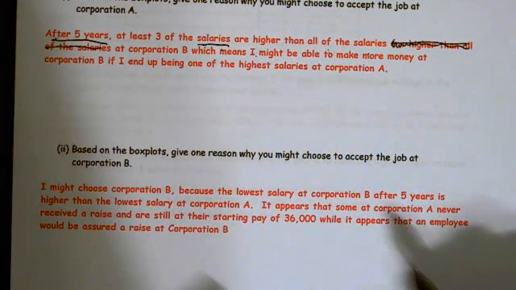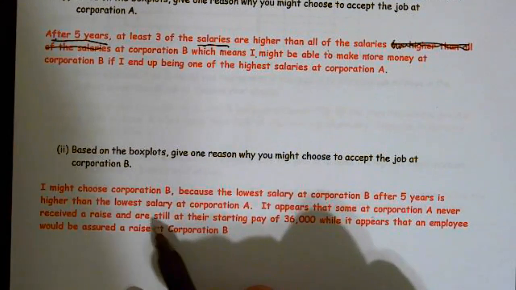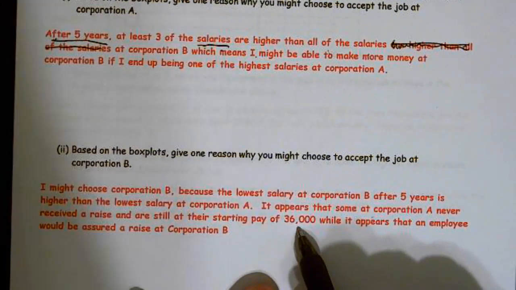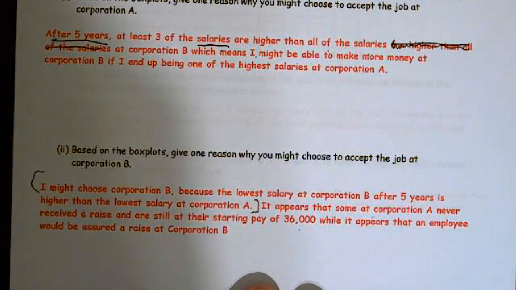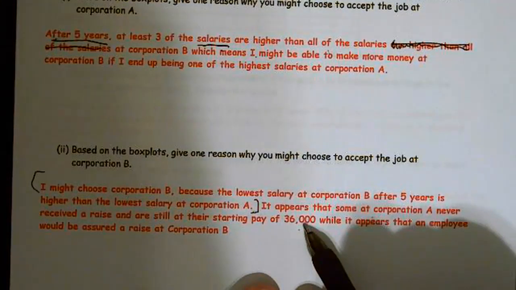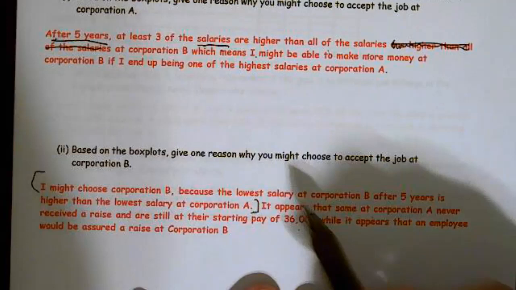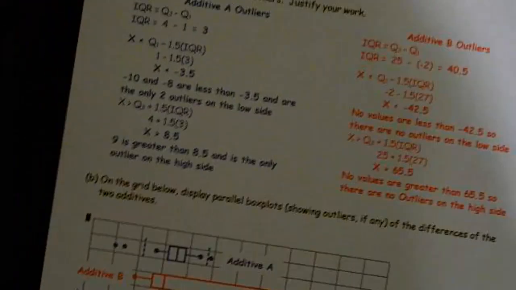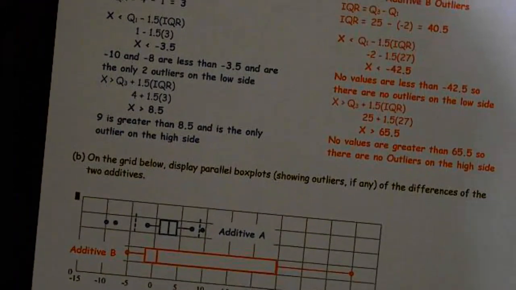All right. It appears that some at Corporation A never received a raise and are still at the starting salary at 36,000, while it appears that an employee would be assured a raise at Corporation B. If I only had this first sentence, I would have gotten full credit because basically it's saying I got more money. But we really should be specific. This is really good, helpful information. Make sure it's always in context, and sure enough, I have salary there. Okay. All right. The next thing. All right. It asks us to calculate outliers from a data set.